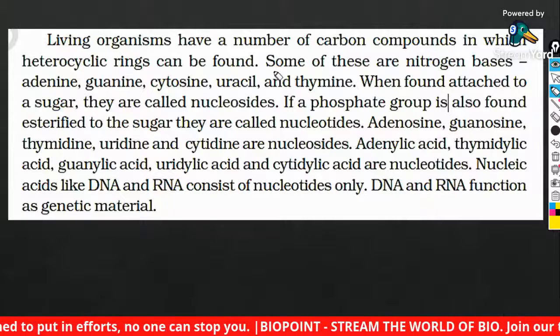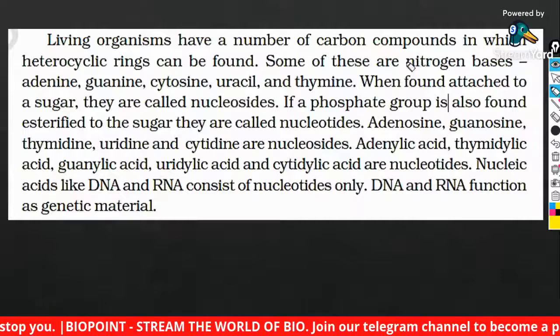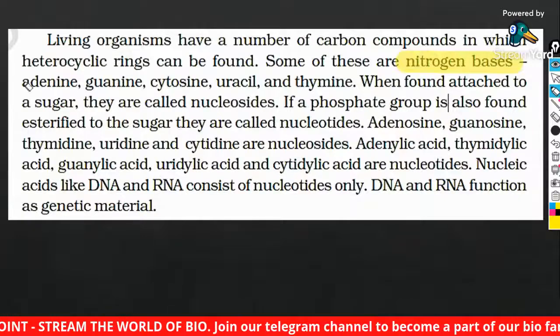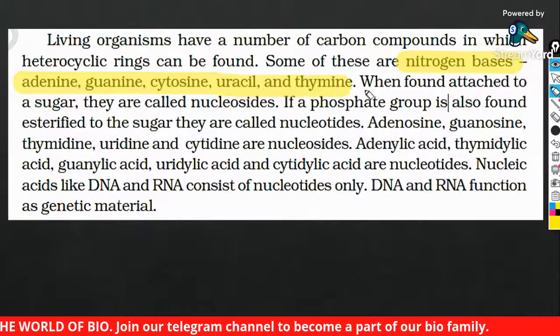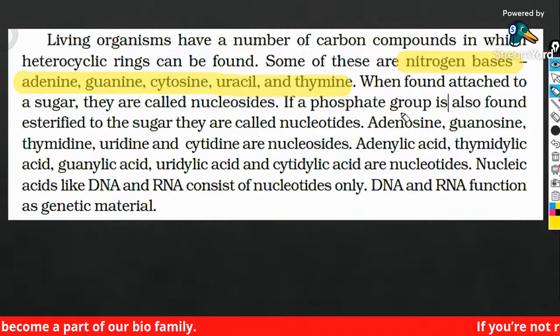Living organisms have a number of carbon compounds in which heterocyclic rings are found. Some of them are nitrogen bases, that is adenine, guanine, cytosine, uracil and thymine. Guys, for seeing the slides perfectly and clearly, please change the video quality.